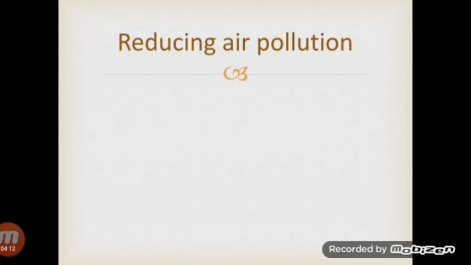The question comes: how can we reduce air pollution? There are certain methods by which we can reduce air pollution. Reducing the effect of acid rain will also help reduce air pollution. The major contributors to acid rain are sulfur dioxide and the oxides of nitrogen. So what is very important is that we reduce the quantity of pollutants in the air in order to make our atmosphere clean. We will have to desulfurize the gases, meaning we have to remove the sulfur dioxide or the emission of sulfur oxides by different methods.